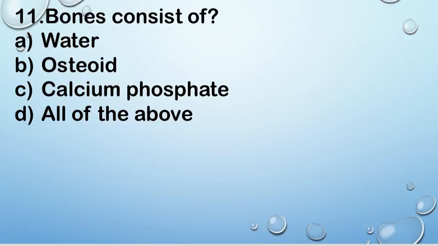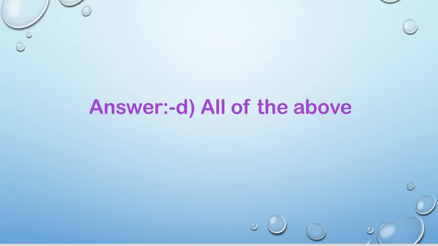Next question, question number 11. Bones consist of A. Water, B. Osteoid, C. Calcium phosphate, and D. All of the above. Right answer is D. All of the above.